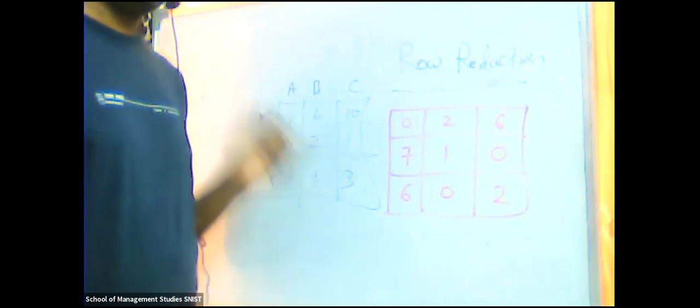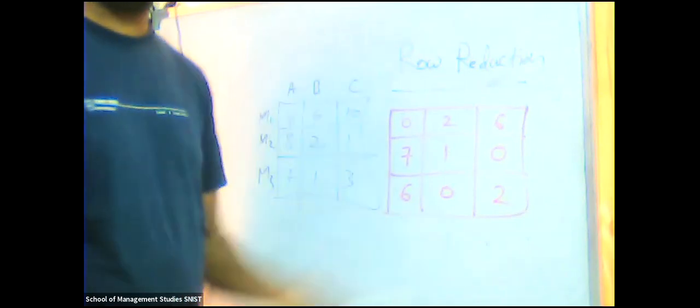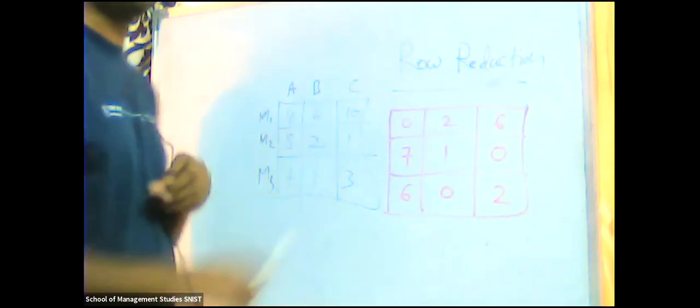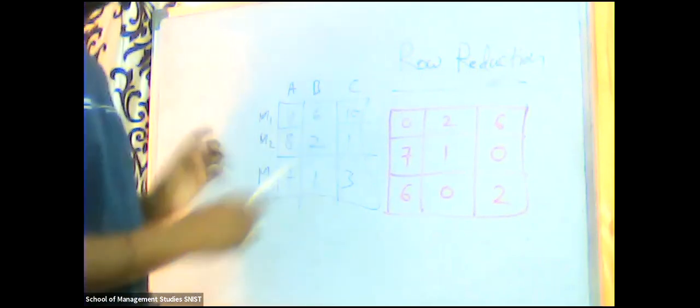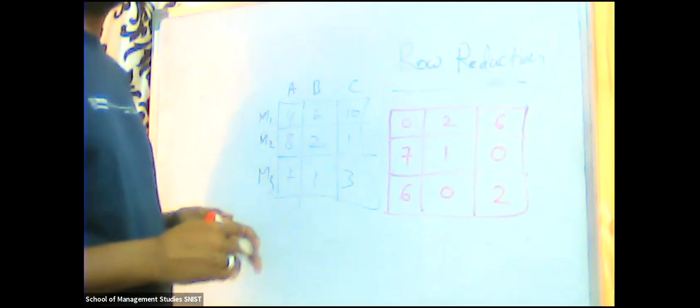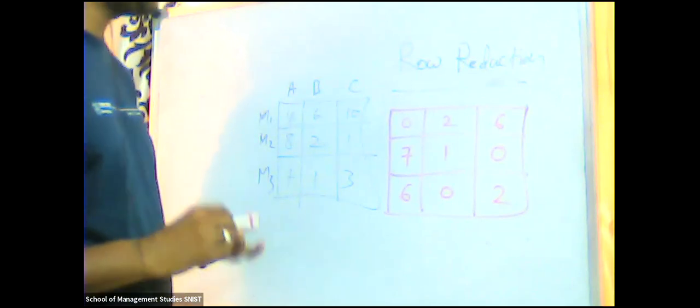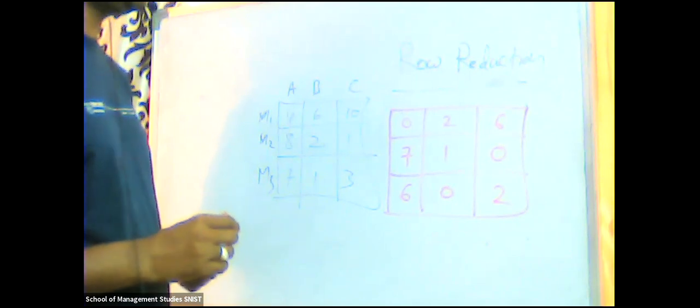So what we did in the assignment problem, initially first you have to do row reduction. So how to do row reduction? In the first row, take the minimum value and subtract it from every value, right? So we got minimum value 4 in the first row. 4 minus 4, 0. 6 minus 4, 2. 10 minus 4, 6. Then second row, minimum value 1.